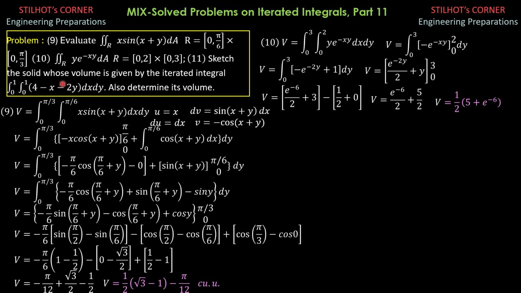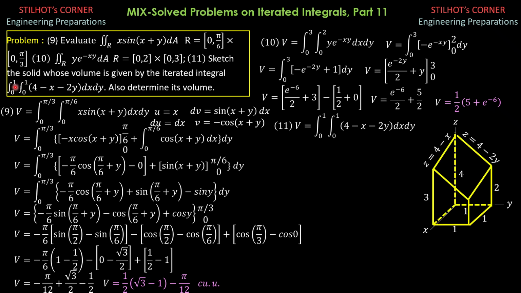Then sketch the solid whose volume is given by this iterated integral. The volume equals integral 0 to 1, 0 to 1 of quantity 4 minus x minus 2y. So we are also required to find its volume. So the technique is we have, for the base, x 0 to 1 and y is 0 to 1. So it's a square.